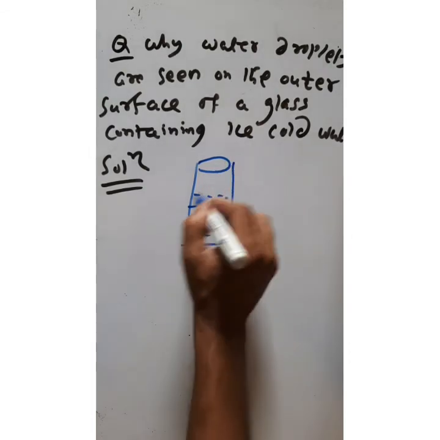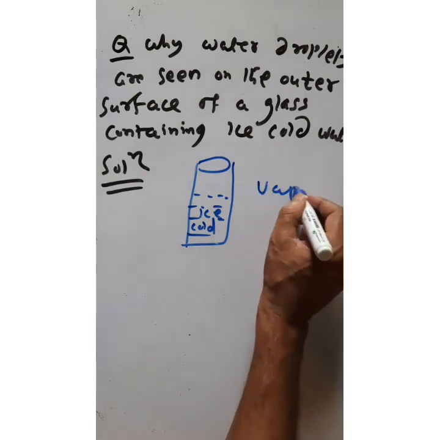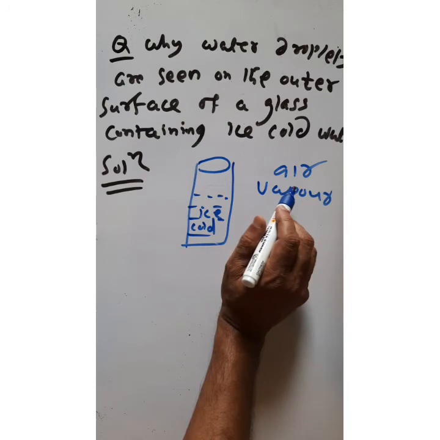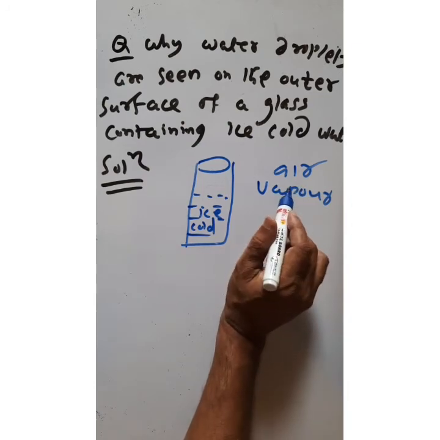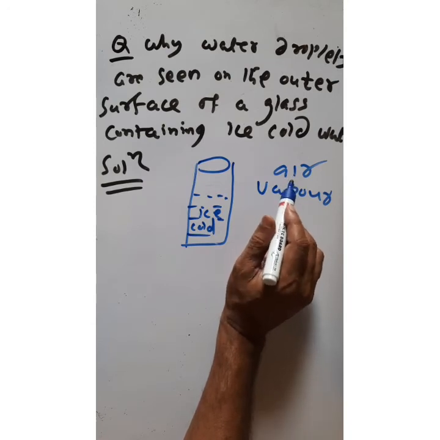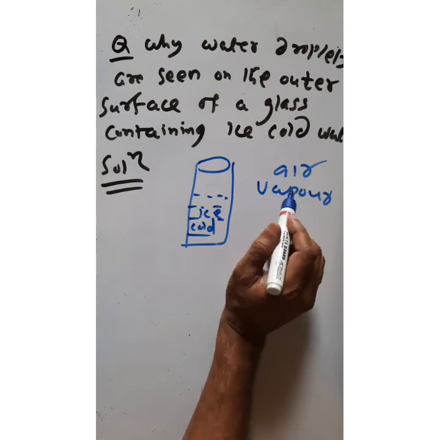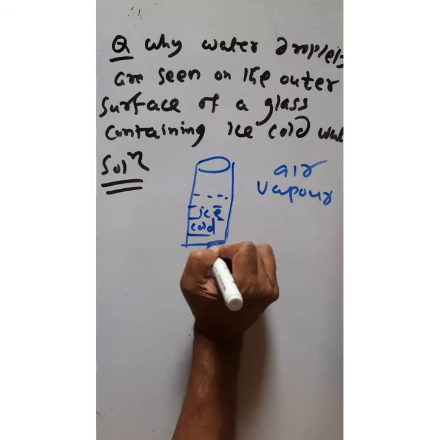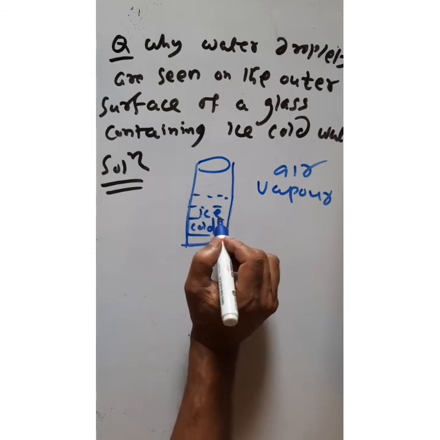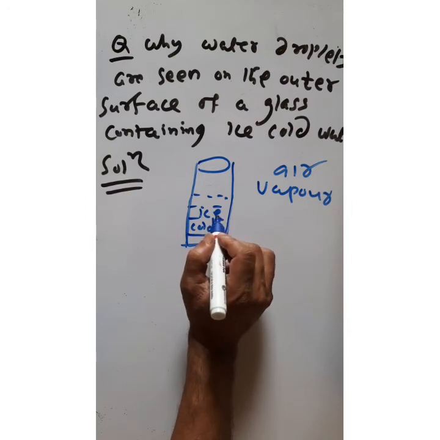Surrounding this container there is air vapor, and this is hot air vapor. When this hot water vapor present in the air makes contact with this container containing cold ice,